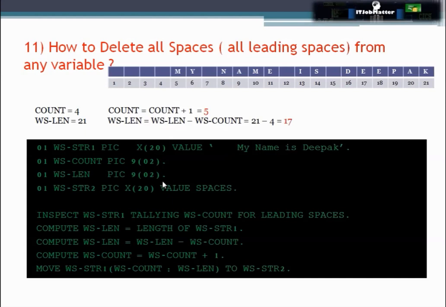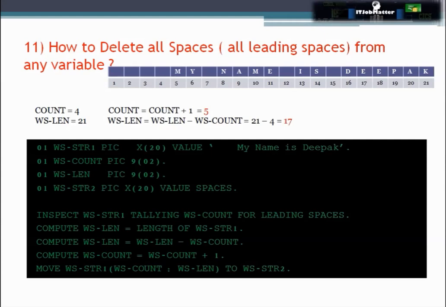Now I need to write a code like INSPECT WS-STR1 TALLYING WS-COUNT FOR LEADING SPACES. Now after completion of this code, WS-COUNT will have value 4 because we have 4 leading spaces here. Now we are taking the length of WS-STR1 into WS-LENGTH, which is 21.